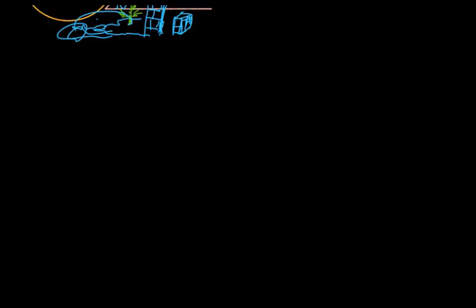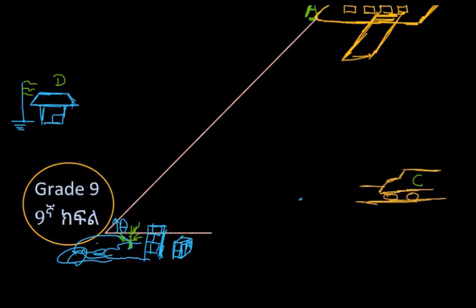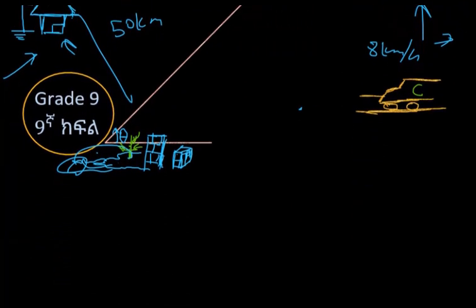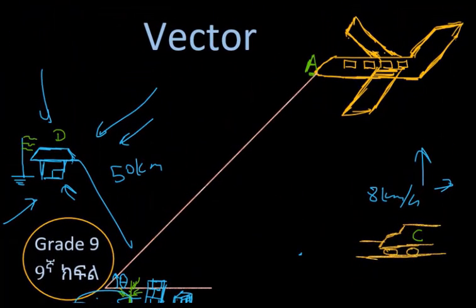So we need quantities that express direction. In this case, it says 50 kilometers away from the house. All right, but that 50 kilometers could be in this direction, it could be in that direction, it could be in all directions. We reach there. The same is true here. The car is driving, let it be 8 kilometers an hour, but I don't know which direction he's driving. Is he driving to the north, east, south, where? The same is true for the pilot case. So we need a quantity which shows us the directions.